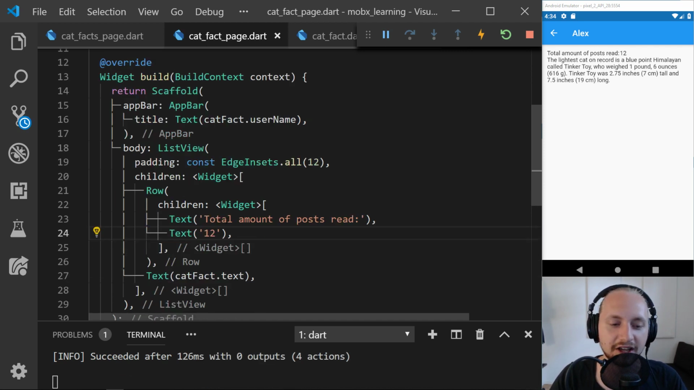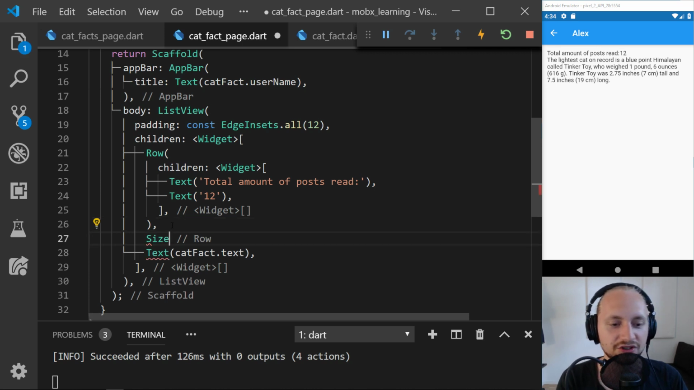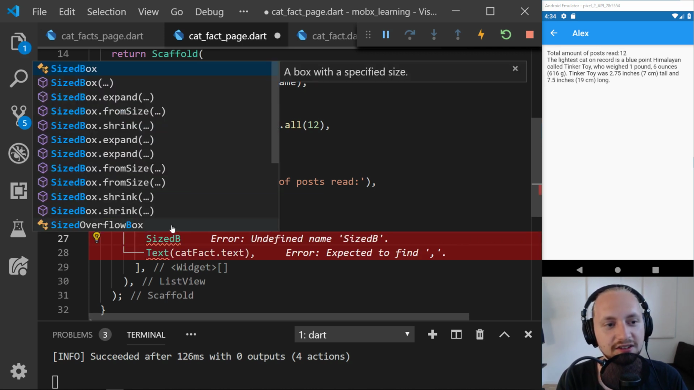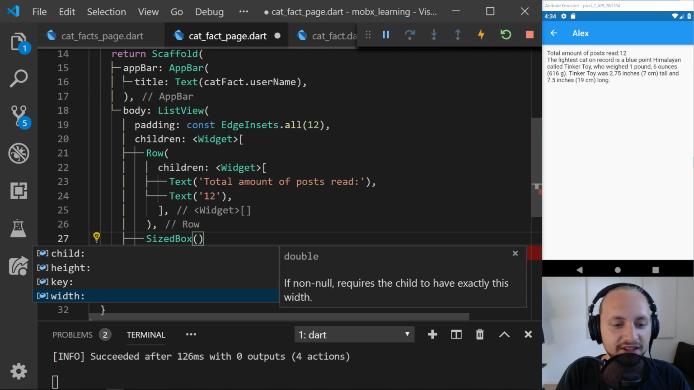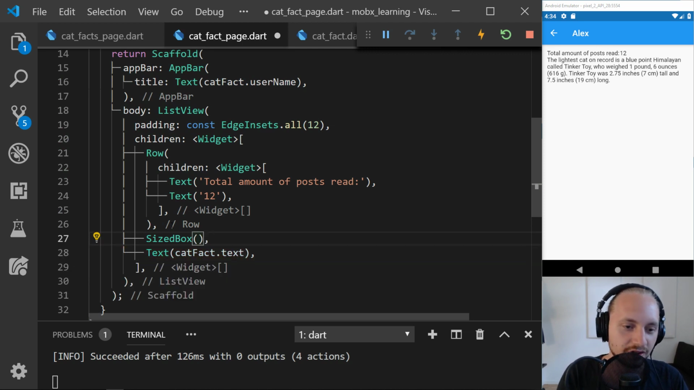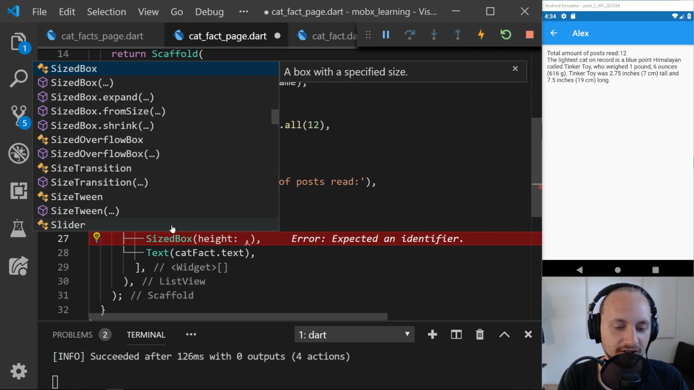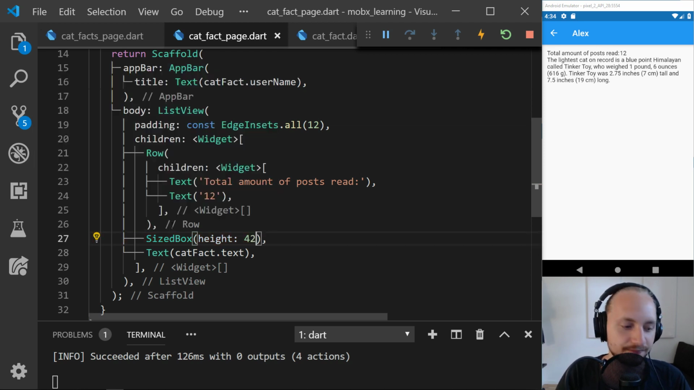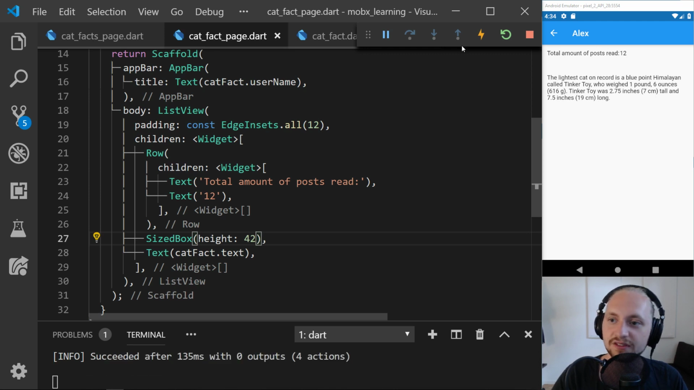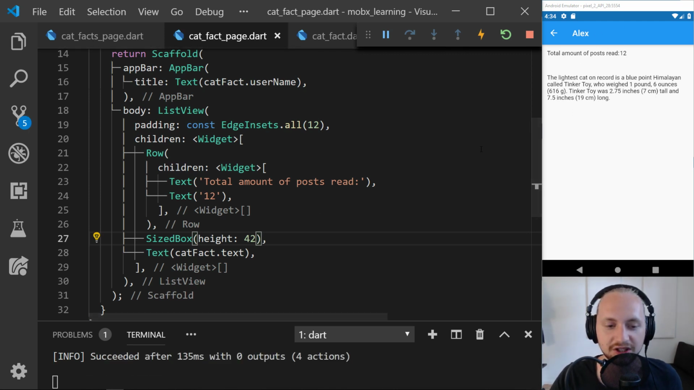So now we have that value. I'm just also going to add some spacing between here. A size box is a good way of doing this. We can just set the height of the size box to something like 42 maybe. So now we have that separation between those two.